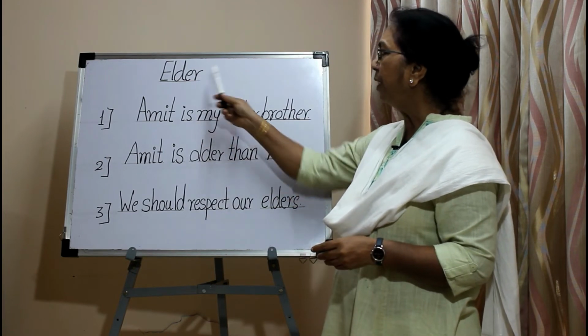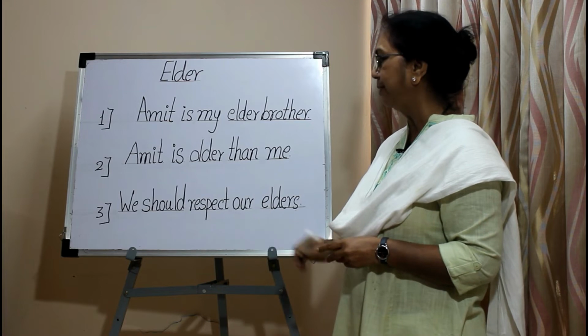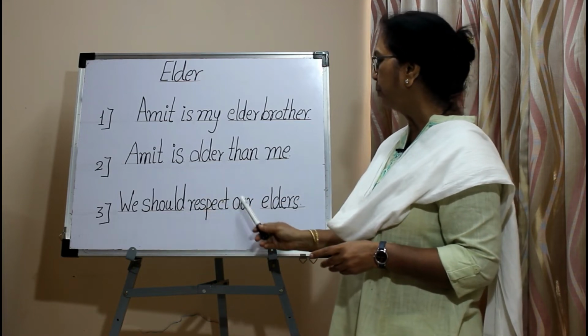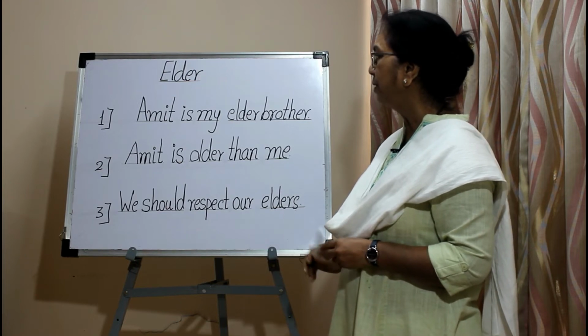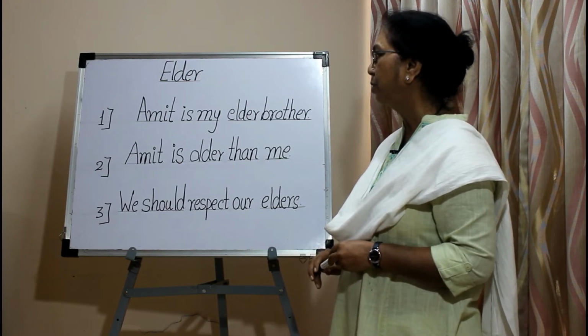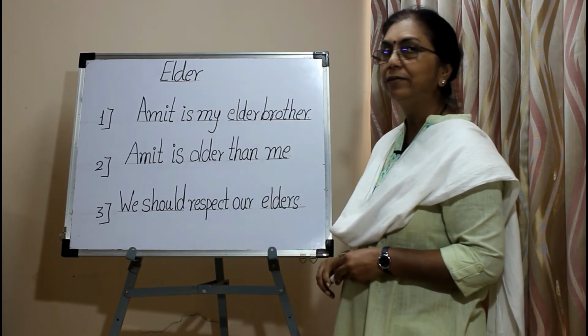The adjective elder can be used as a noun also. See the example. We should respect our elders. Here the adjective elders is a noun in the sentence. So this is the use of the adjective elder.